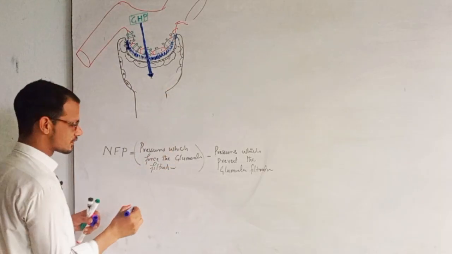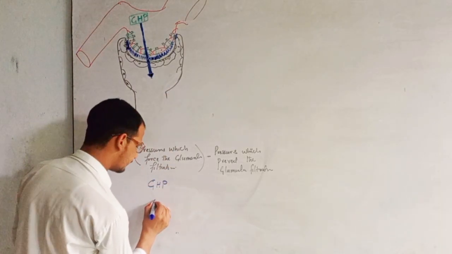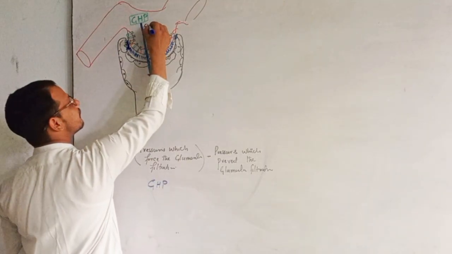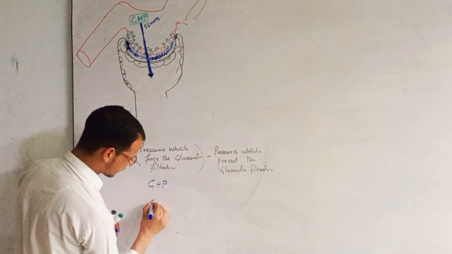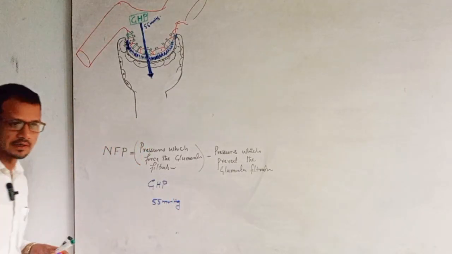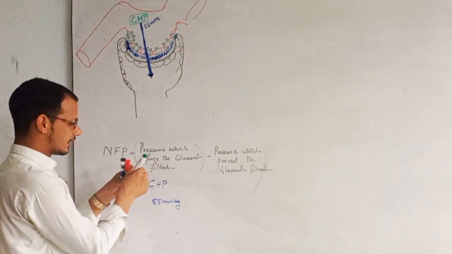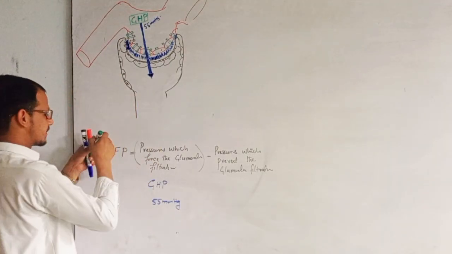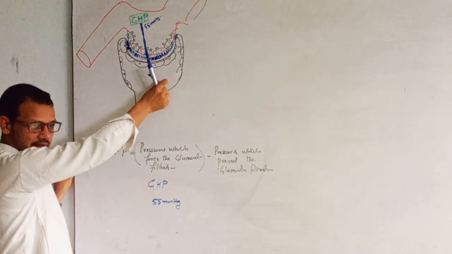What is glomerular hydrostatic pressure? It is 55 mm of Hg. So glomerular filtration pressure is 55 mm of Hg, right? The second thing, we have another pressure here, but proteins are not filtering from here, right?